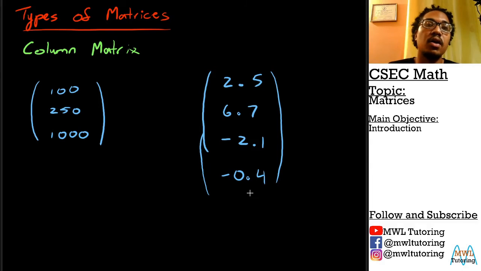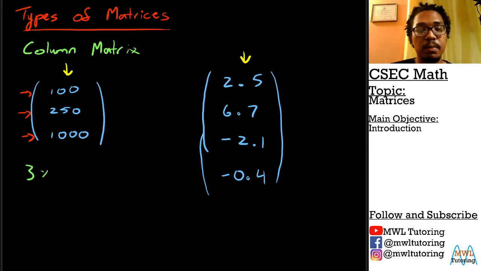And like I said, a column matrix only has one column in it. And we see that happening here. There's only one column in both of these matrices. Now the rows could be different. So in this one here, the first one, we have 1 row, 2 rows, 3 rows. So we could say this is a 3 by 1 matrix.